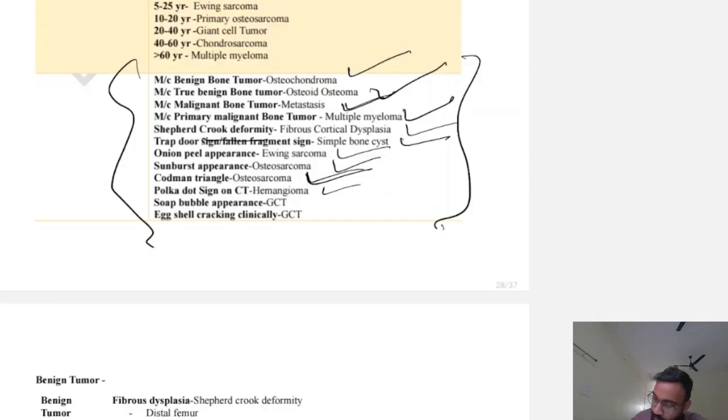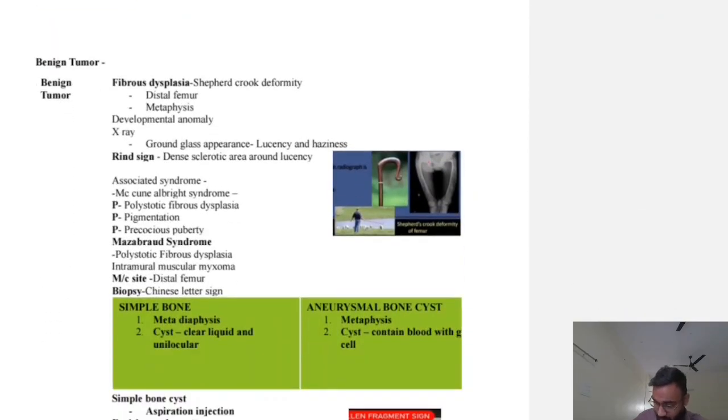Polka dot sign is seen in hemangioma on CT. Soap bubble appearance and egg shell cracking are seen in GCT. So now benign tumors. To diagnose any tumor, you have to remember one or two things of each tumor. In fibrous dysplasia, it is Shepherd's crook deformity, distal femur, and metaphyseal origin. It originates from the distal femur.